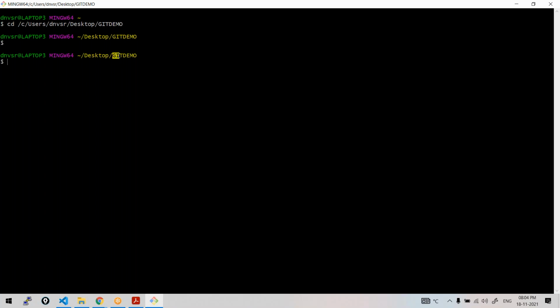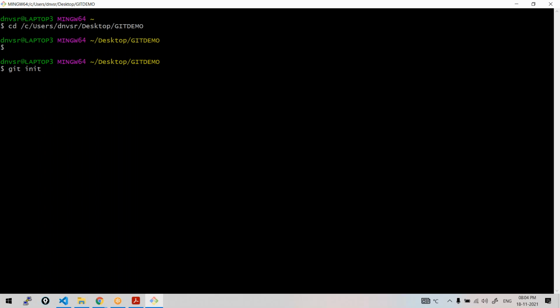Now I would like to make this a Git local repository. Assuming it's a new project, there's nothing on remote, so I want to version control all the files here. So how do you create a Git local repository? With the command git init. Can you see the font clearly? Should I zoom in more?